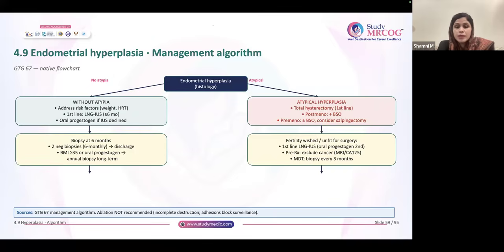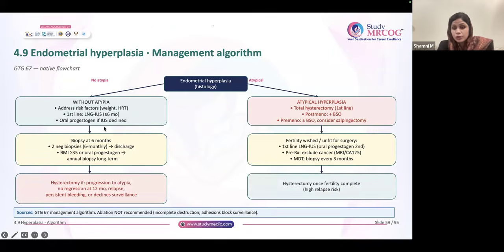But some other groups are there. Who are they? Patients with BMI more than or equal to 35, or patients who took oral progesterone. For them, 2 negative samplings are not enough to discharge them. They require annual biopsy. So after the two 6-monthly negative biopsies, see whether any risk factor is there: BMI more than or equal to 35, or the patient had taken oral progesterone instead of LNG-IUS. Ask them to come yearly.